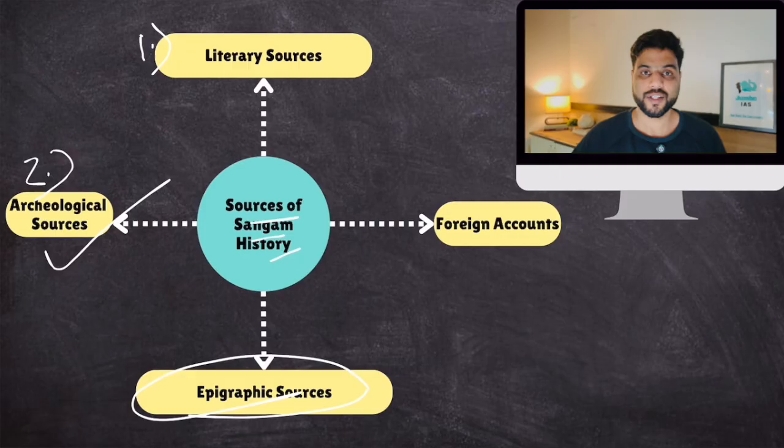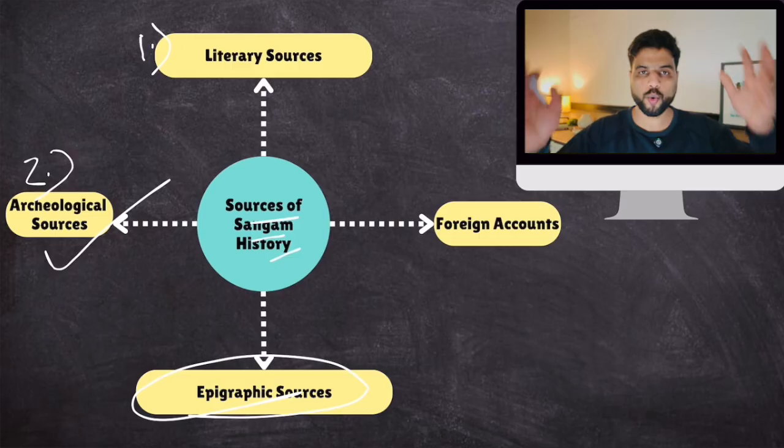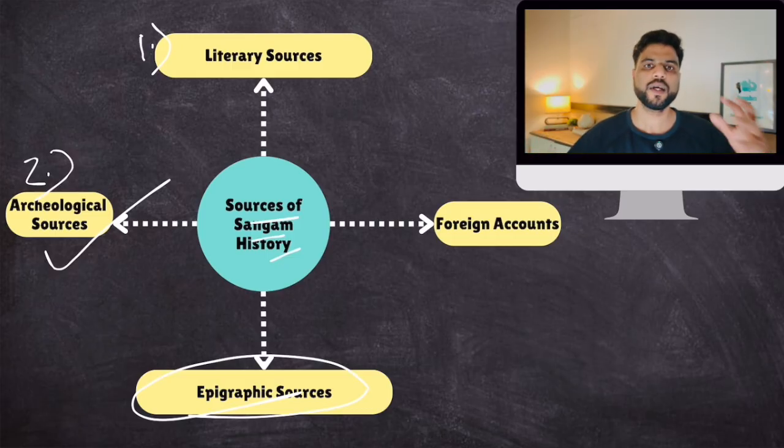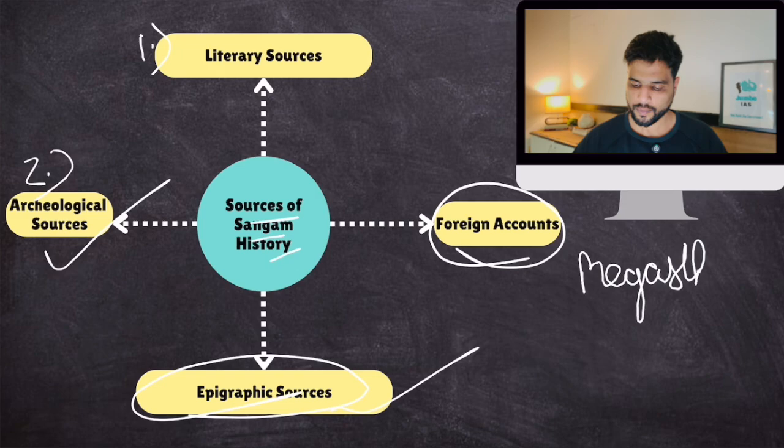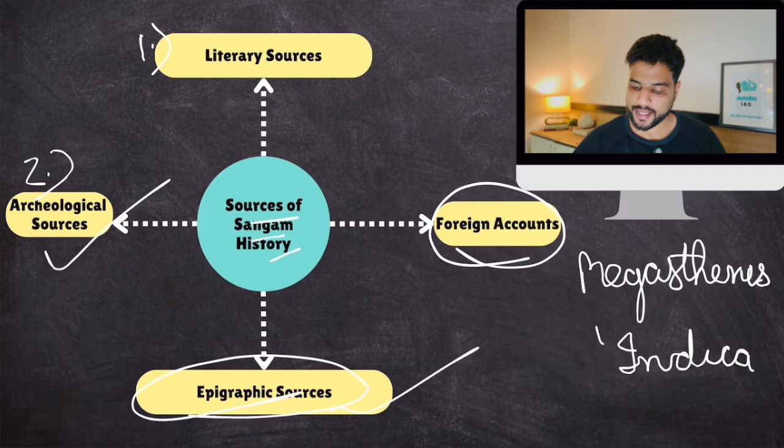Then epigraphic sources. Remember we talked about Ashokan edicts, Hathigumpha inscriptions. Then there were stones erected for heroes, also known as Nadukals. We get evidence for that also. Plus there are foreign accounts also, because Megasthenes, the Greek traveler who visited Chandragupta Maurya and traveled extensively through India, wrote a book called Indica. In that, he mentions Sangam people. In fact, many other travelers have talked about Sangam people. So we have foreigner accounts also. Clear?